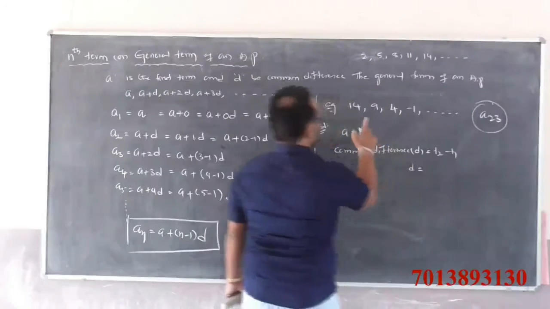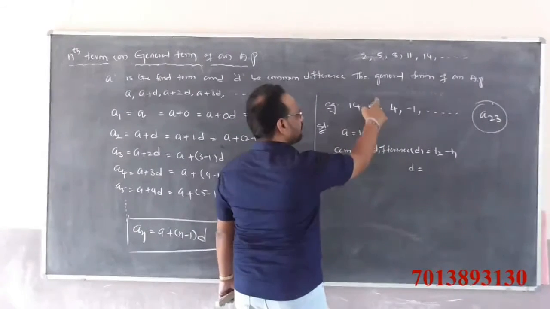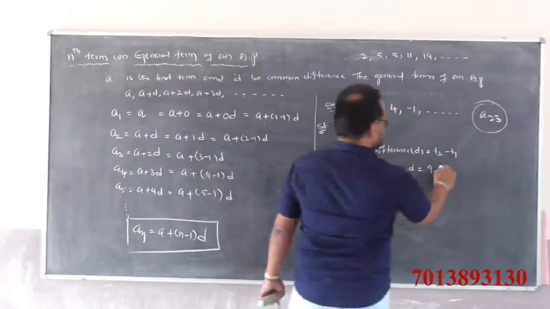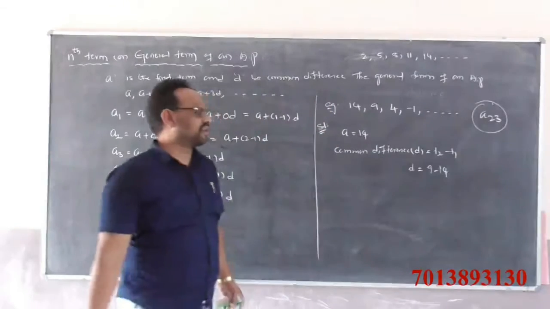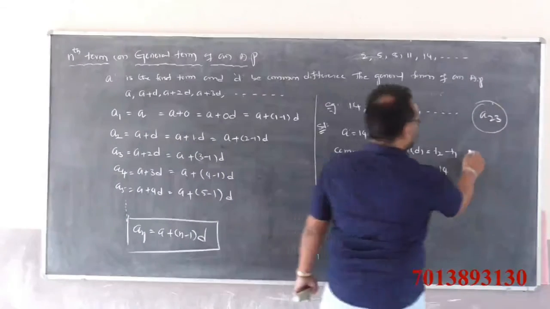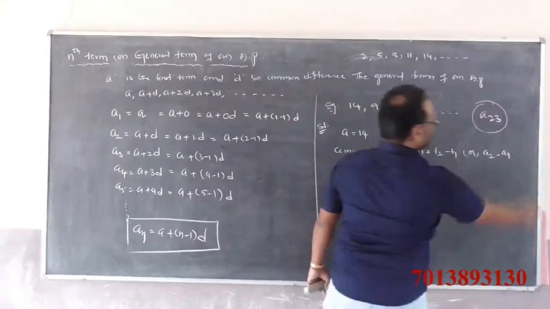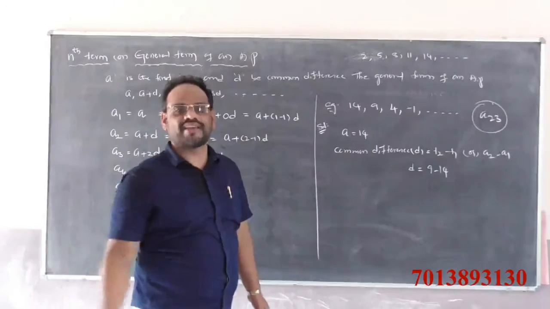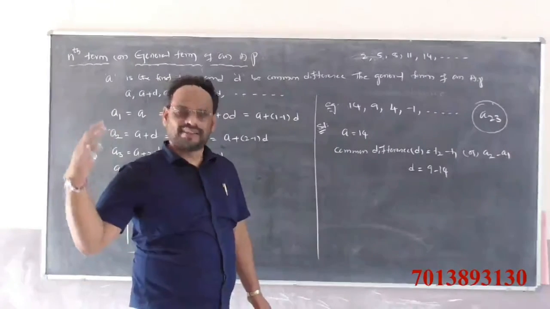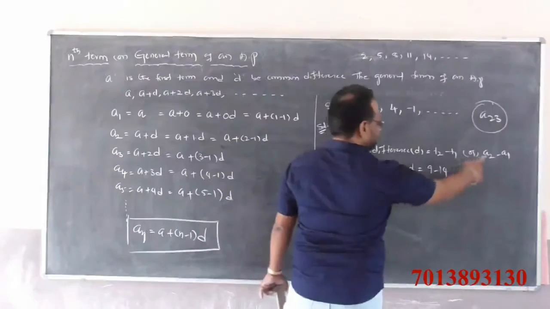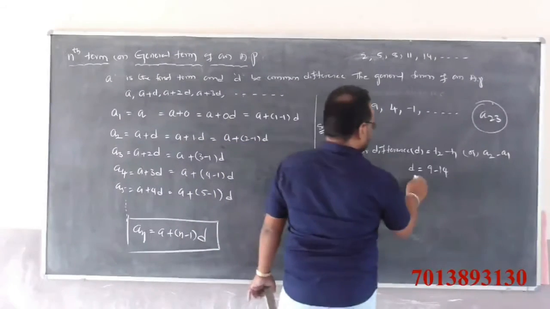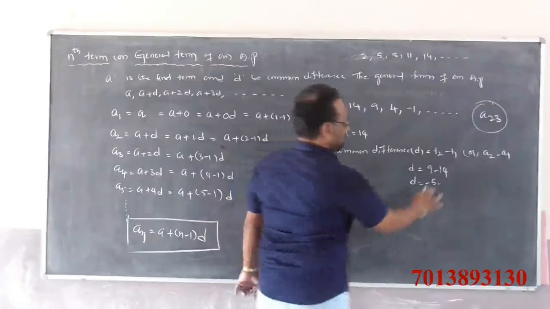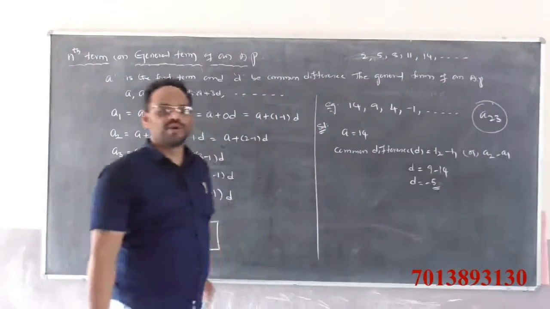Terms are generally denoted by A1, A2, A3 and so on, An, or T1, T2, T3 and so on, Tn. So d is A2 minus A1, that is 9 minus 14, which is minus 5.